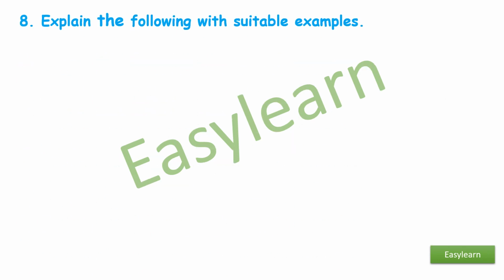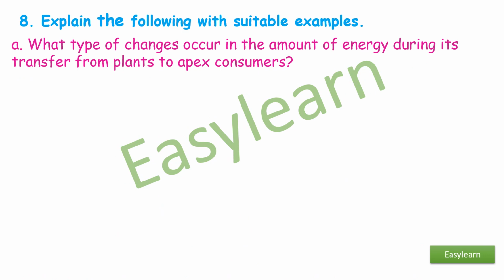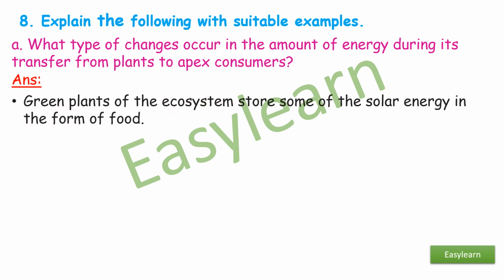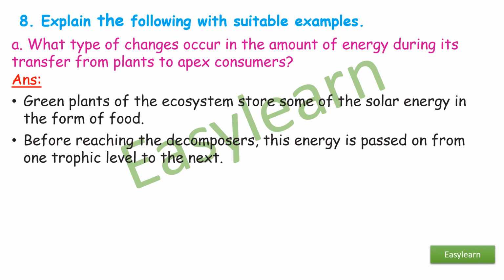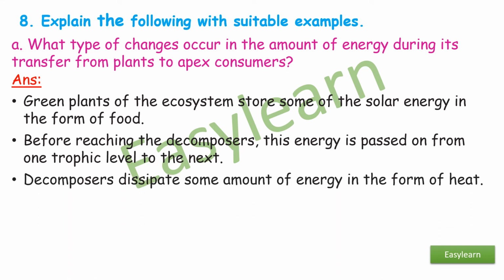Explain the following with suitable examples. A. What type of changes occur in the amount of energy during its transfer from plants to apex consumers? Answer. Green plants of the ecosystem store some amount of solar energy in the form of food. Before reaching the decomposers, this energy is passed on from one trophic level to the next.